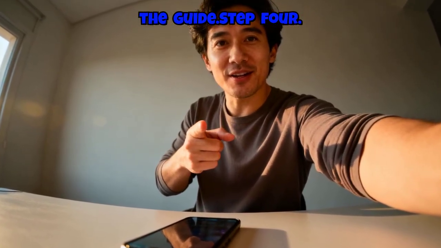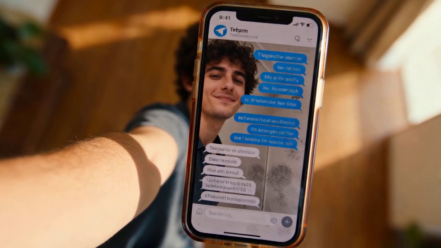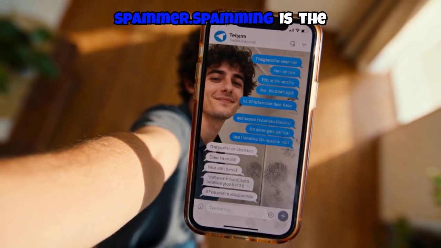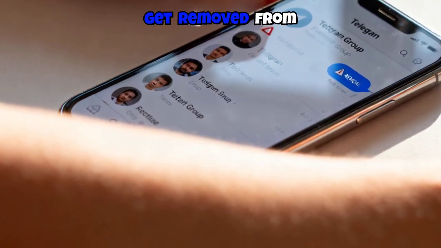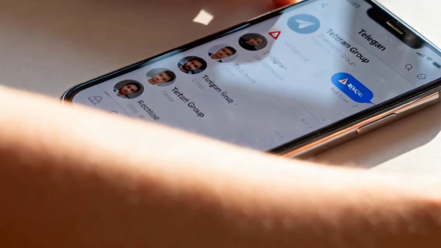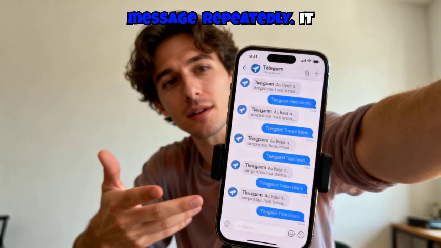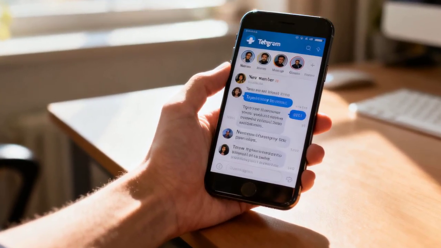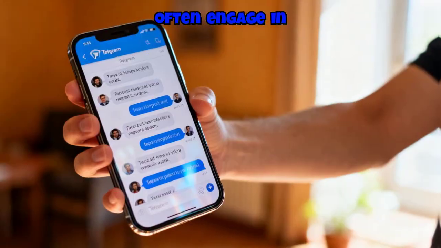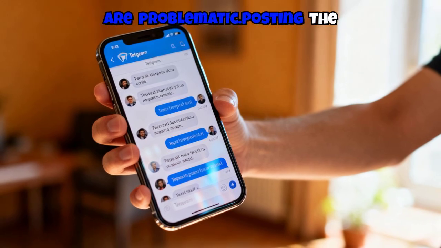Step 4. How to post without being a spammer. Spamming is the fastest way to get removed from any Telegram group. And spam in the context of Telegram groups does not just mean sending the same message repeatedly. It includes several behaviors that new members often engage in without realizing they are problematic.